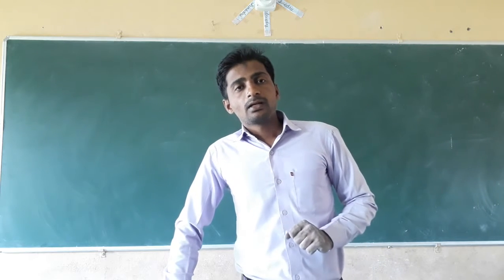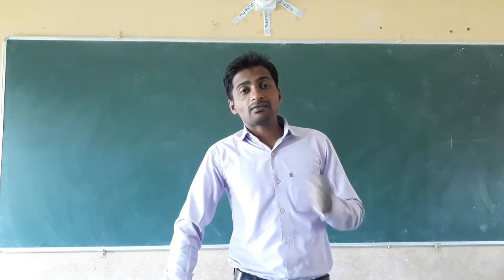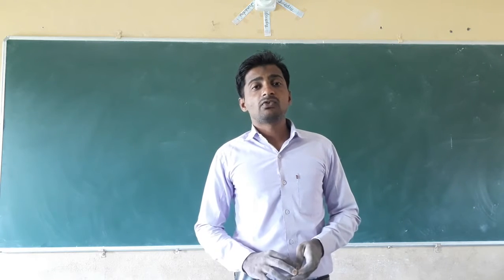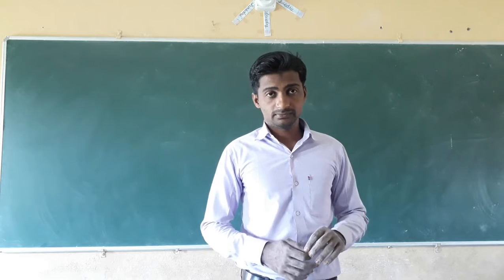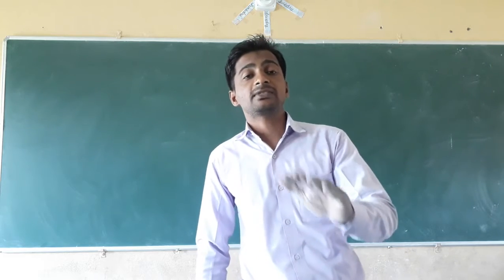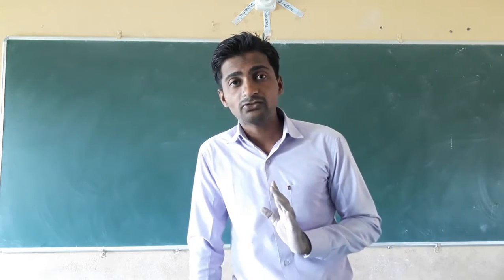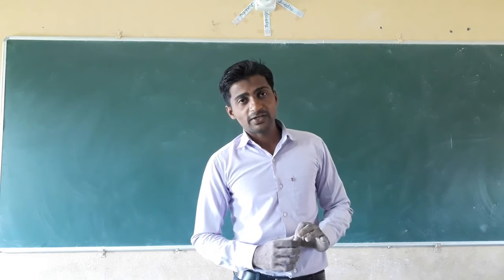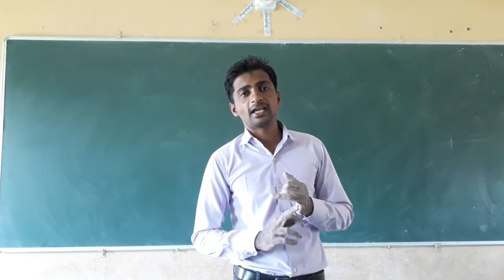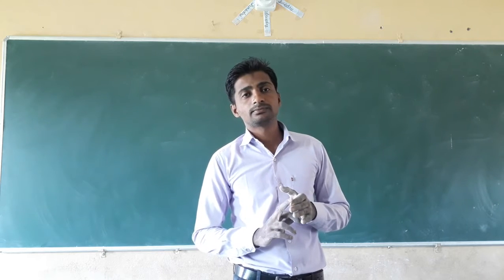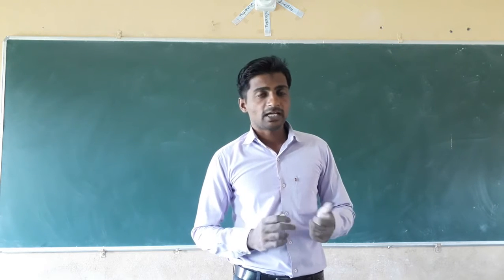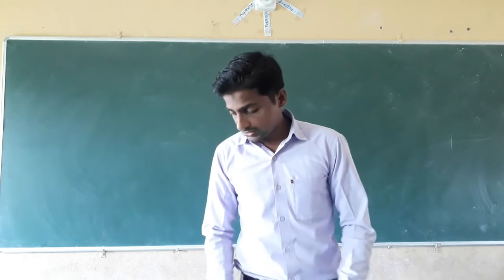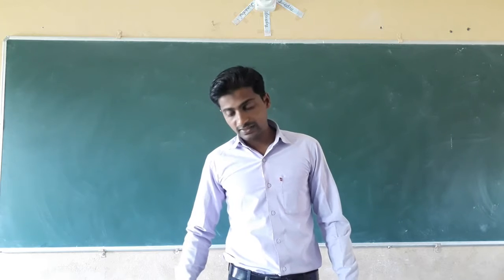Next we come to the aquatic habitat. The place in the water where living organisms are surviving is called the aquatic habitat. The examples for the aquatic habitat are lake, pond, river, sea and ocean. These are the examples that we studied in the previous class.